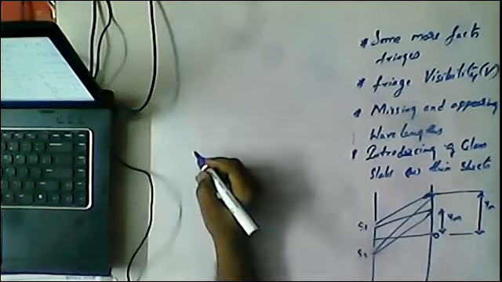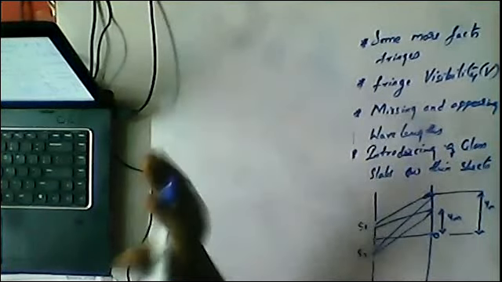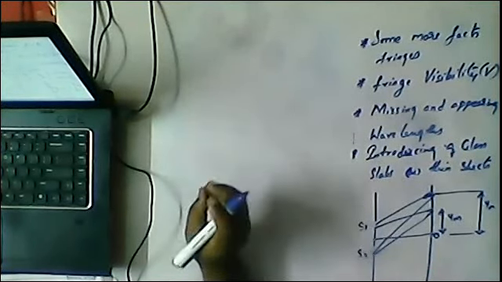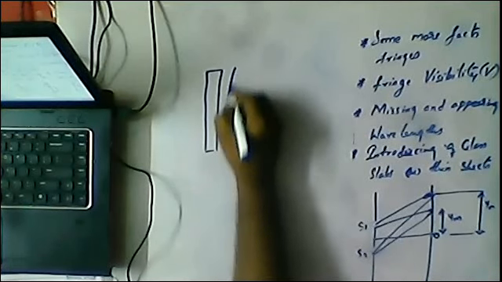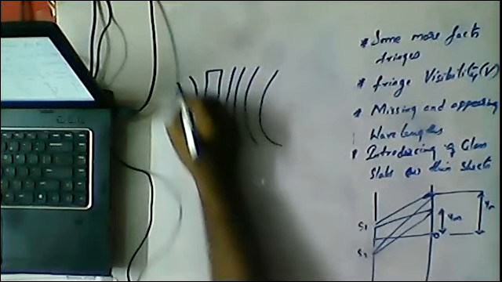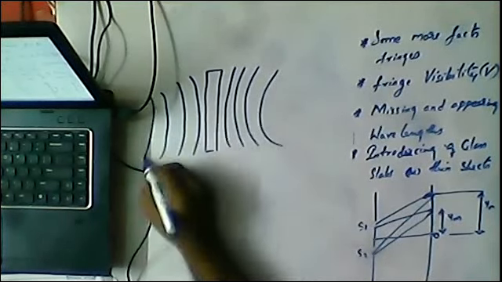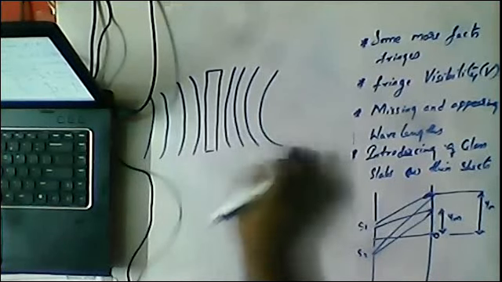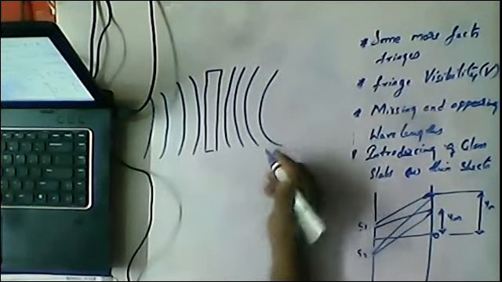So I already said, the pattern will be hyperbolic if you use pin sources. So how will it be hyperbolic? This is our central fringe, and slightly it becomes hyperbolic like this. The central fringe will be straight, whereas the remaining will become hyperbolic.